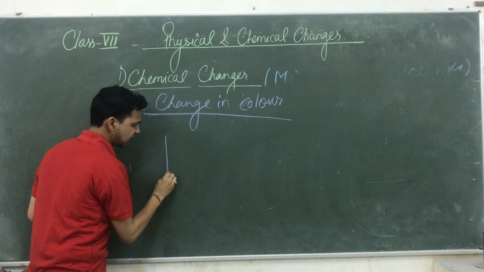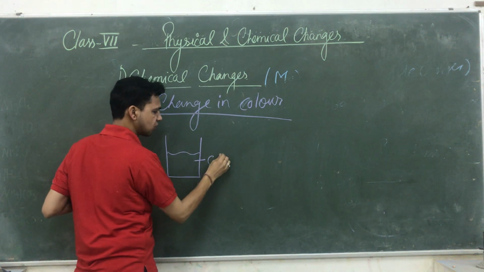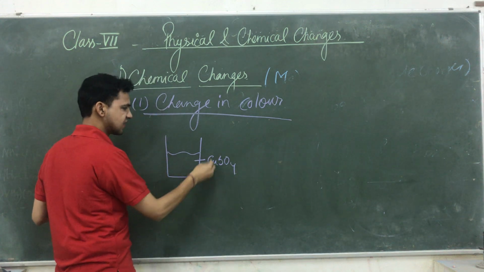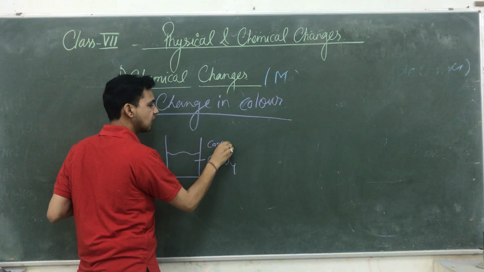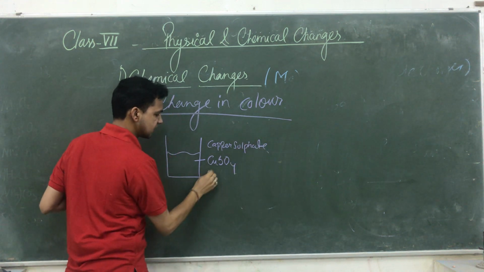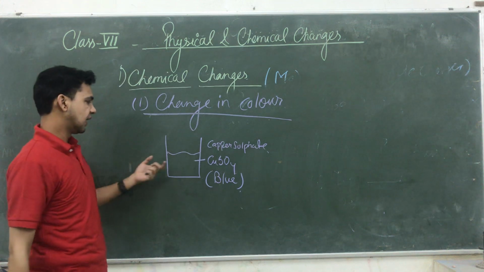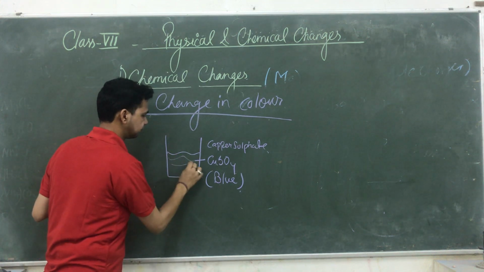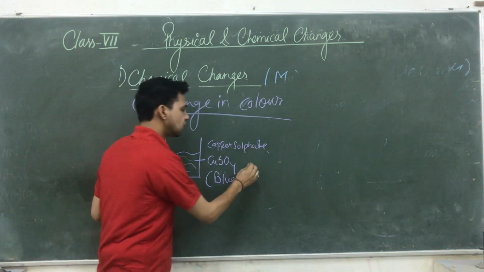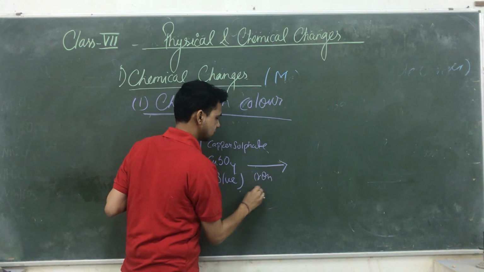So we take a beaker and put a solution of copper sulfate inside it. Copper sulfate is a kind of salt, and its color is sky blue. What we are doing is dipping an iron object, an iron rod.